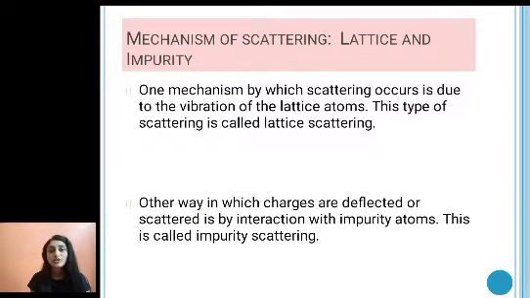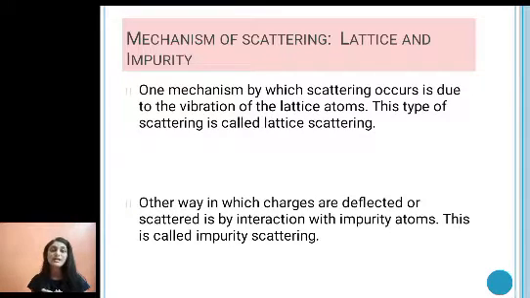Now, when we talk about the mechanism of scattering, there are two types: scattering because of lattice and because of impurity. One mechanism by which scattering occurs is the vibration of the lattice atoms about their mean position. This type of scattering is called lattice scattering. The other way in which charges are deflected or scattered is by interaction with impurity atoms.